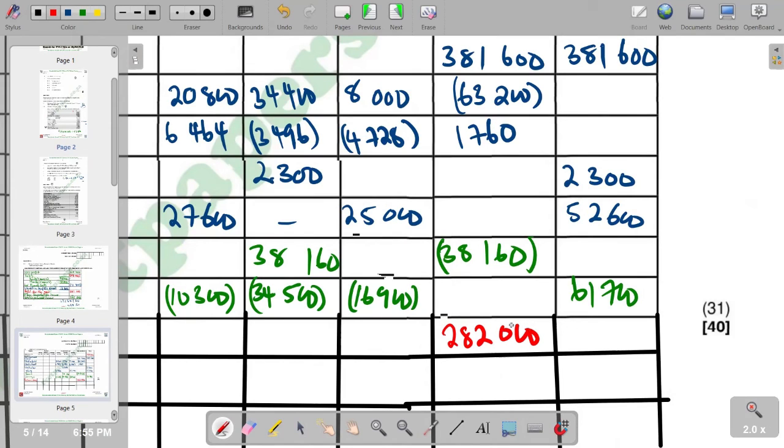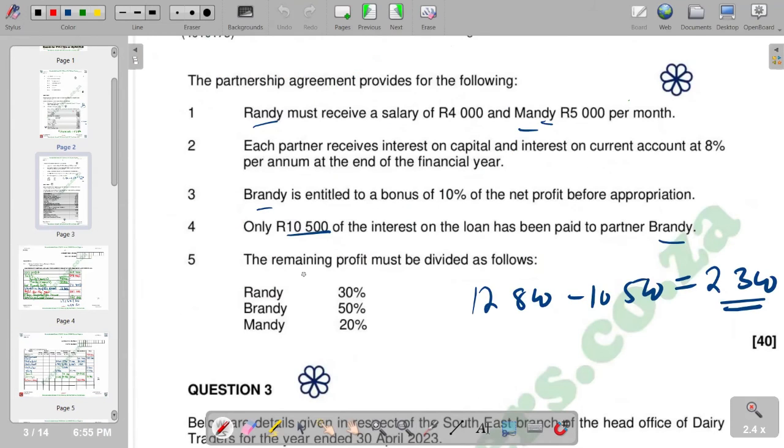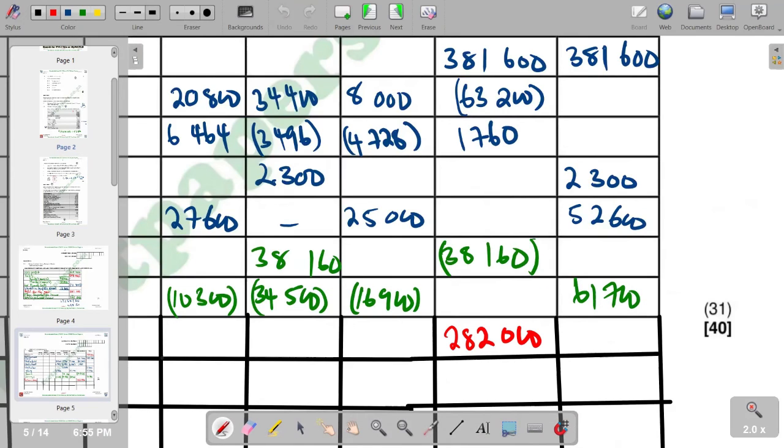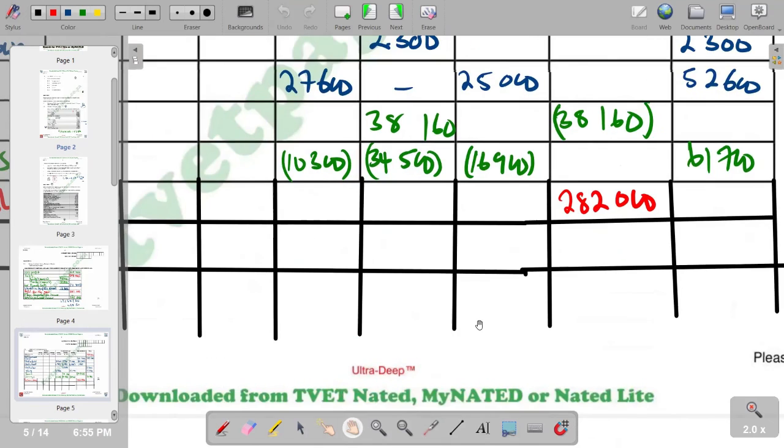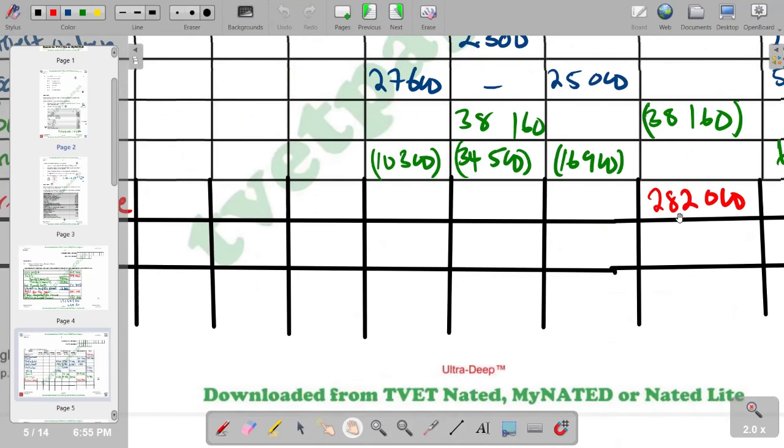So with that 282,000, we now check in terms of the profit sharing ratio. So we refer back to the question to see that the remaining profit must be divided in these proportions. Ready is 30%. So what we mean is this 282,000 is going to get 30% for Ready. So if you say 30% times 282,000, we are going to get the share for Ready, which is supposed to be